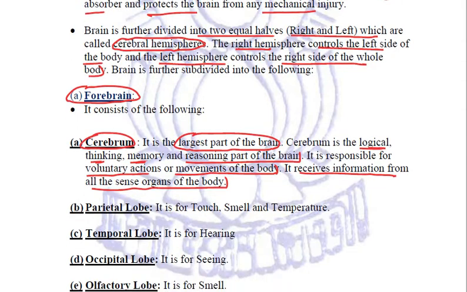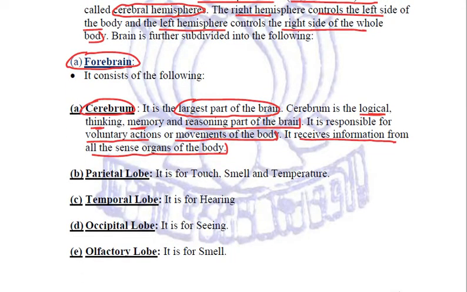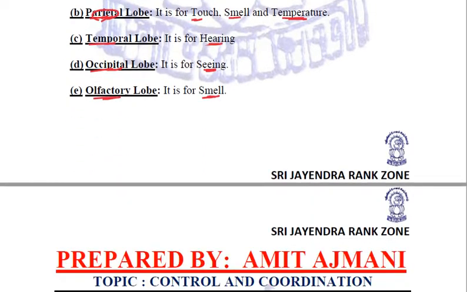Apart from cerebrum, in forebrain we have got various lobes. What are these lobes? Parietal lobe, temporal lobe, occipital lobe, and olfactory lobe. Parietal lobe is for touch, smell, and temperature. Temporal lobe is for hearing. Occipital lobe is for sight, and olfactory lobe is for smell. Right? So this is our forebrain and the various constituents of forebrain.